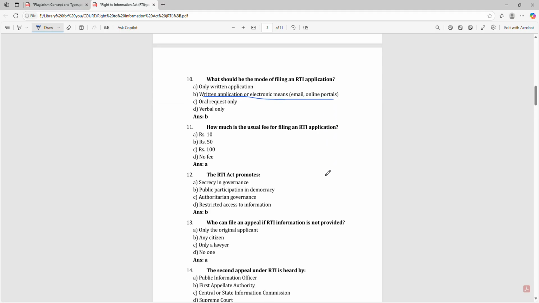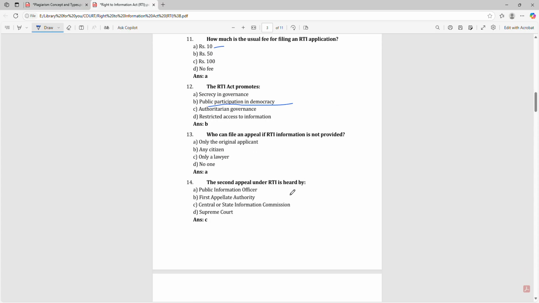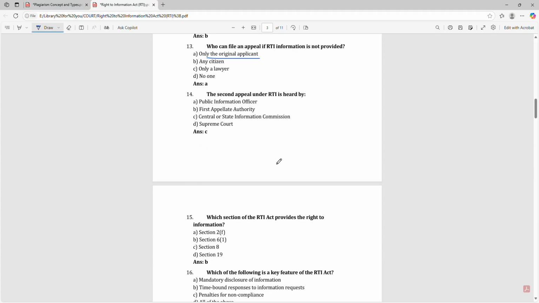How much is the usual fee for filing an RTI application? Rupees 10. The RTI Act promotes public participation in democracy. Who can file an appeal if RTI information is not provided? Only the original applicant. The second appeal under RTI is heard by the Central or State Information Commission.